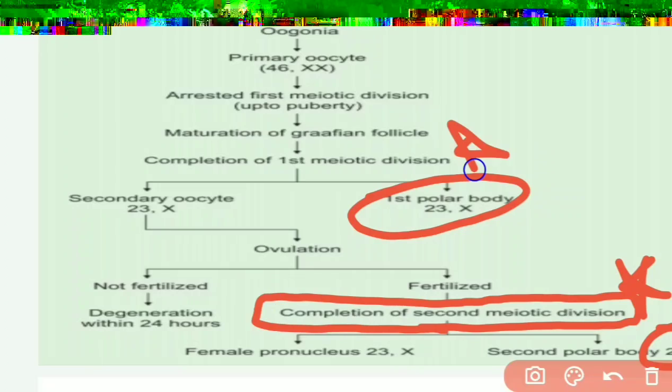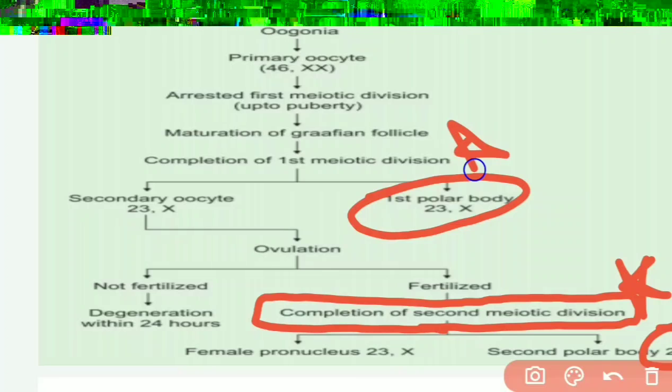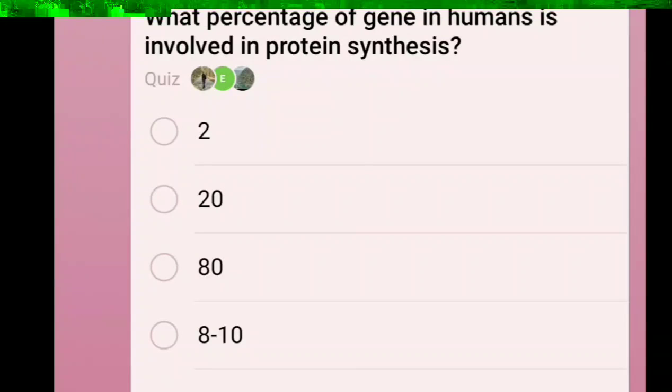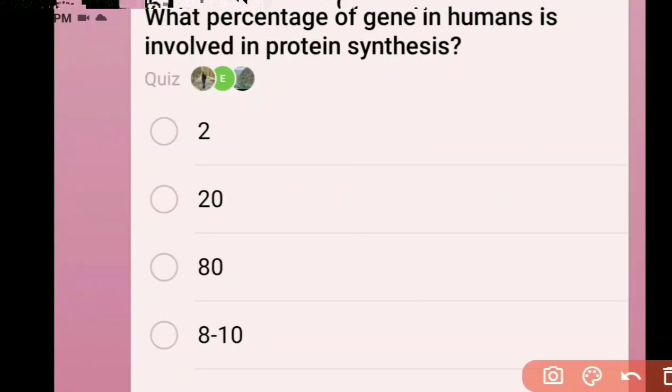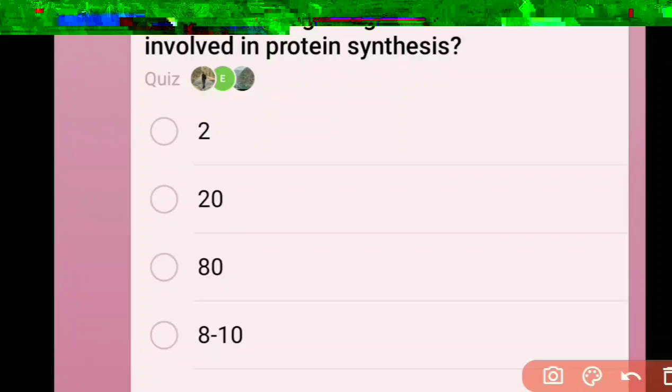It might also come, how many chromosomes does a primary oocyte contain? It's very easy, 46 XX. So the fifth and the last question for today is, what percentage of genes in humans is involved in protein synthesis? Answer is 2%. Just remember it. Only 2% of the genes in humans is directed towards protein synthesis.